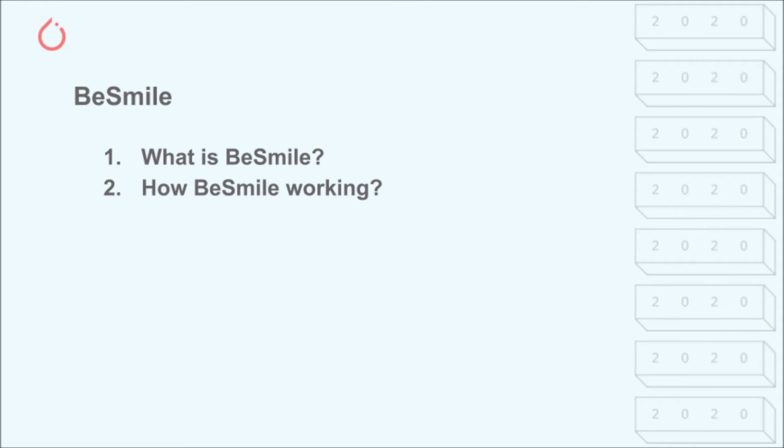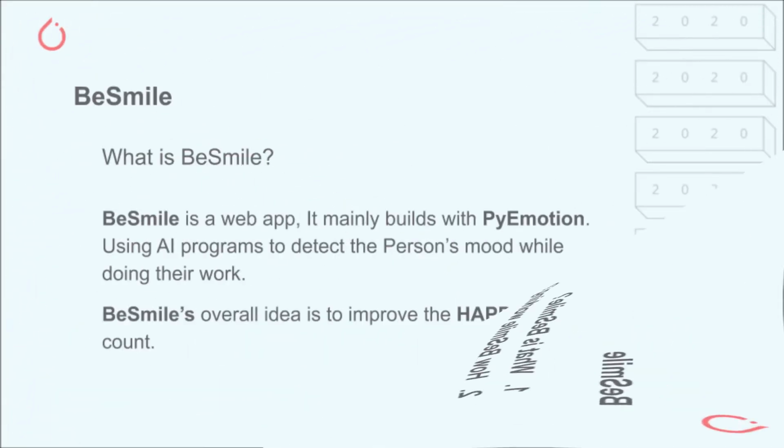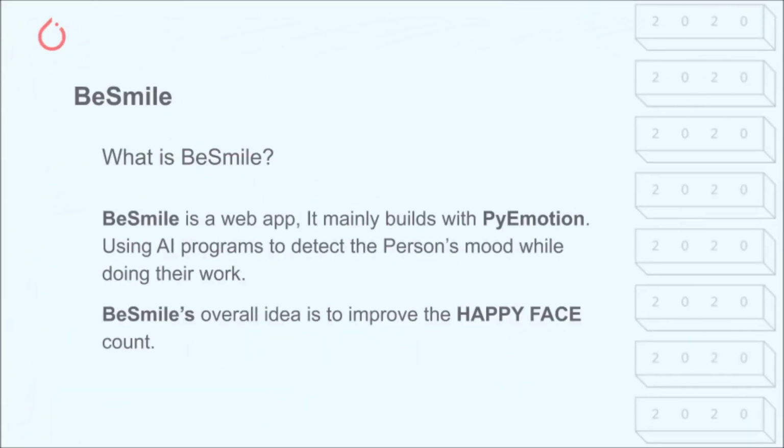What is BSmile? How does BSmile work? First of all, what is BSmile? BSmile is a web app, mainly built with the PyEmotion Python package, using AI programs to detect a person's mood while they work. Why do we need BSmile?